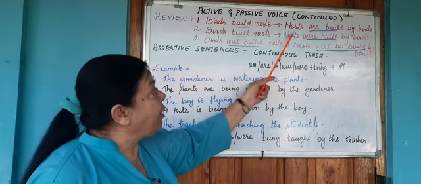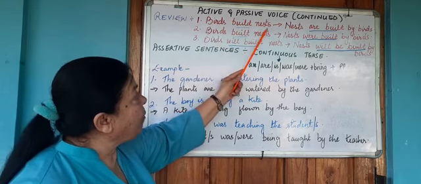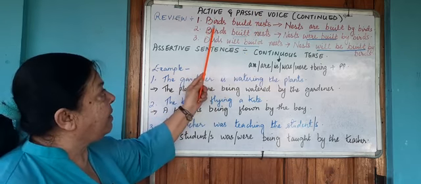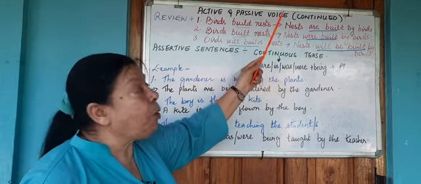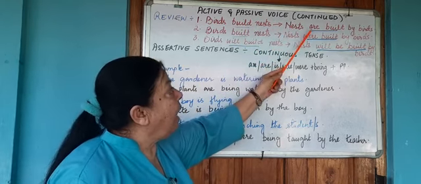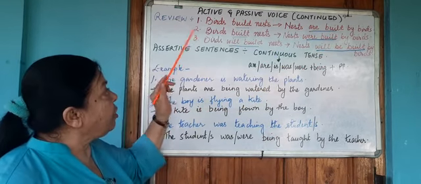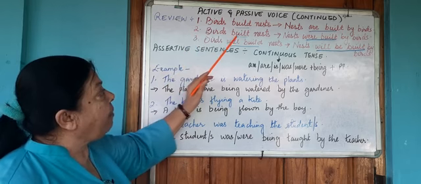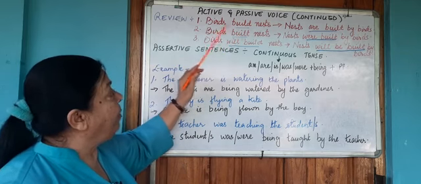So when I change it, I have told you that the subject will go to the object's place, and the object will come to the subject's place. So nest, then since nest is in the plural form, nests are built by birds. In sentence 2, I have kept the same sentence, only this time I have changed the verb to the simple past form.